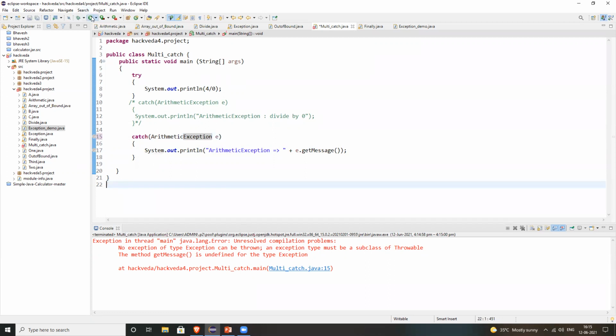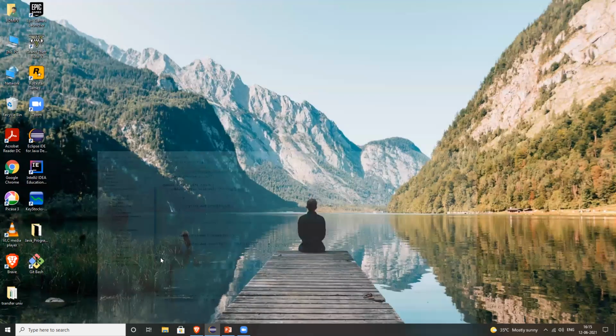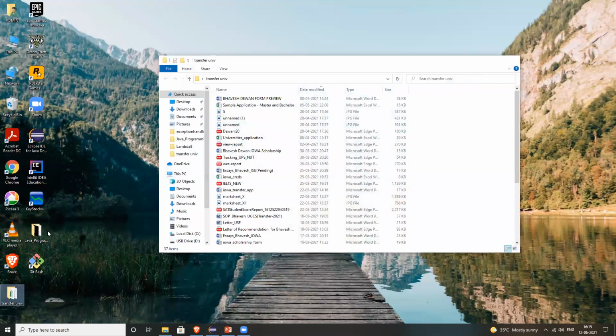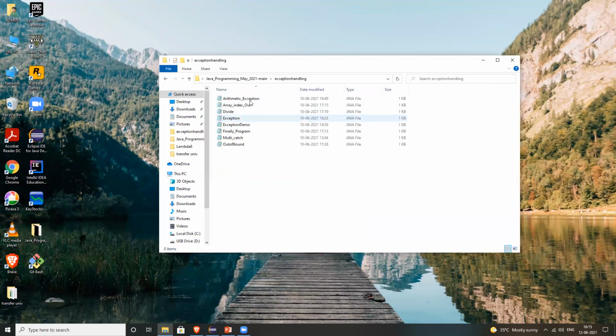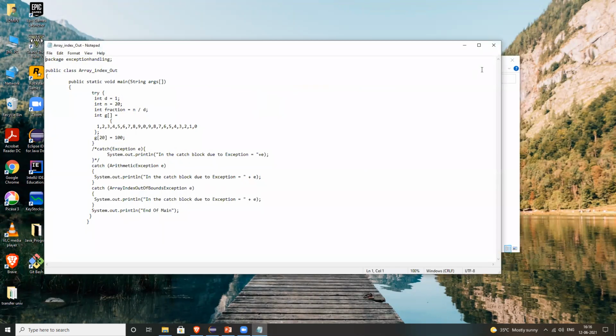But multiple catches we can use. I have done it in one of my programs. I have shown you multiple catches. Can you open all the programs and see that? I can open that program first. Wait, one minute. Where was that? Yeah, exception handling. You have done it in one more. Yes, here you have done. See, you've also done that in comments.